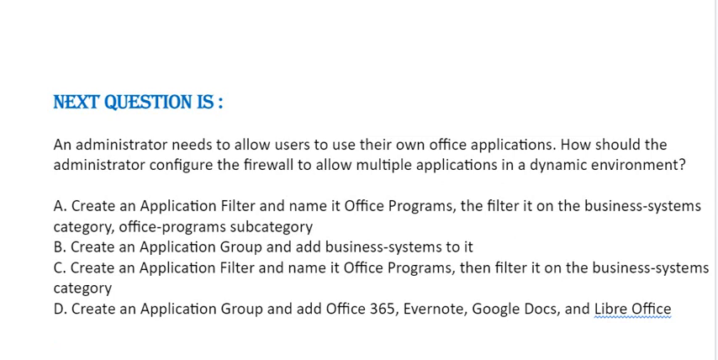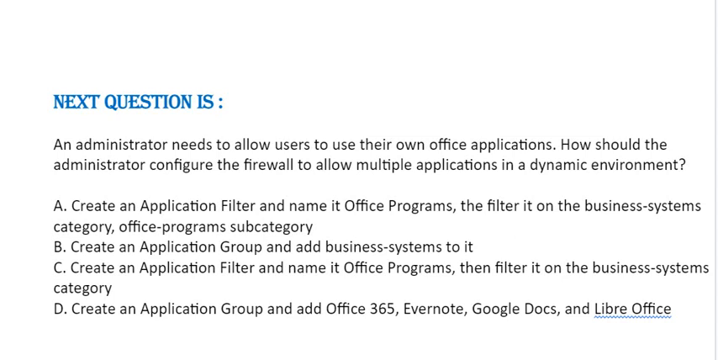Next question: an administrator needs to allow users to use their own Office applications. How should the administrator configure the firewall to allow multiple applications in a dynamic environment? Option A. Create an application filter and name it Office Programs, then filter it on the Business Systems category, Office Programs subcategory. Option B. Create an application group and add Business Systems to it.